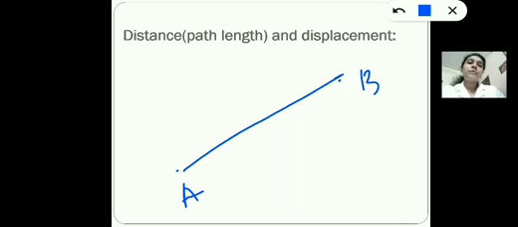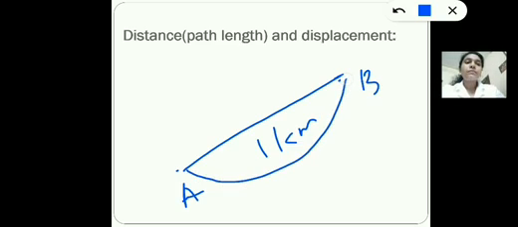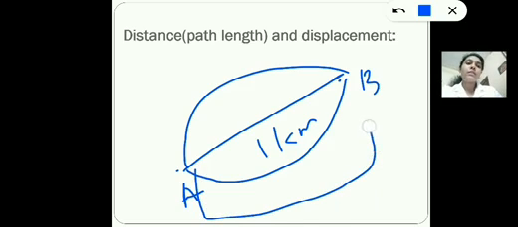And let this straight line represent the distance between A and B, and let this distance be 1 kilometer. You can also go to the point B through this path. You can also take this path. You can also take this path to reach B. Okay. And now let the distance covered in this journey be 2 kilometer.